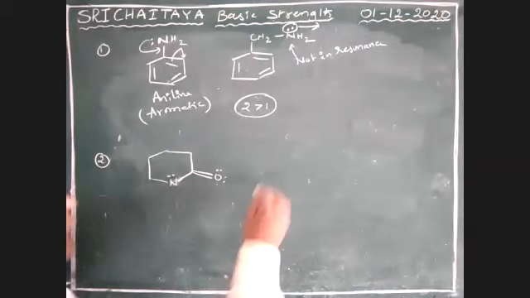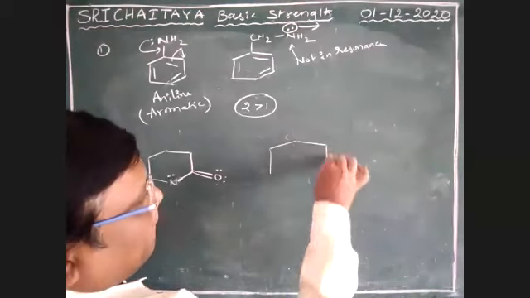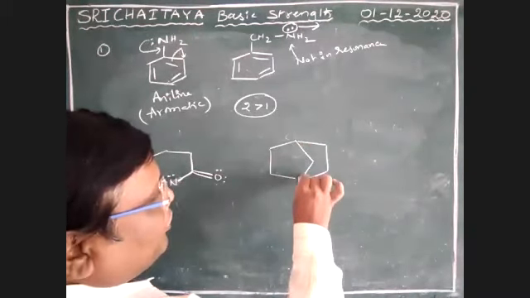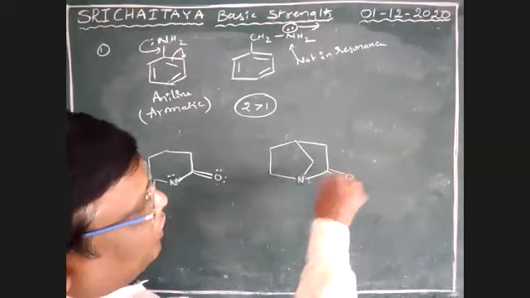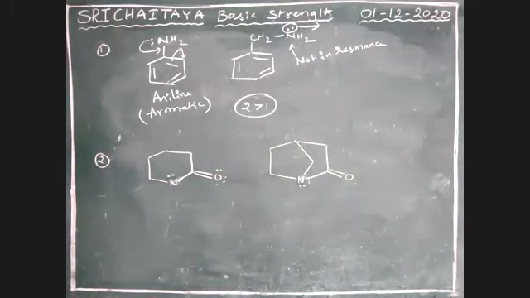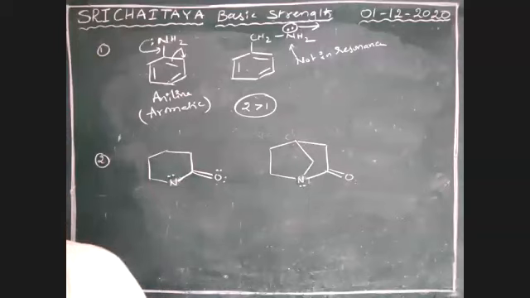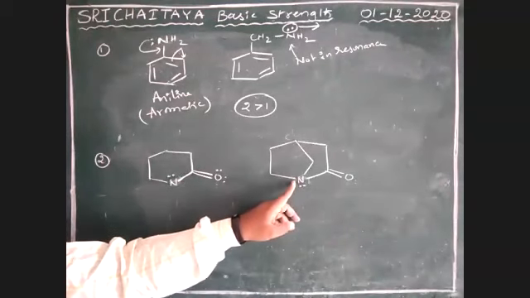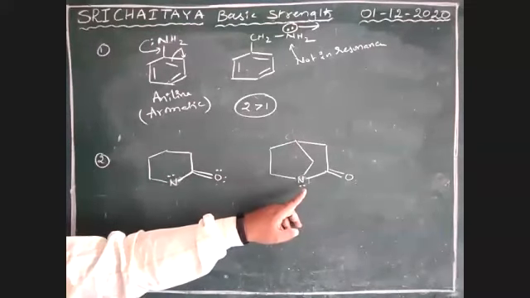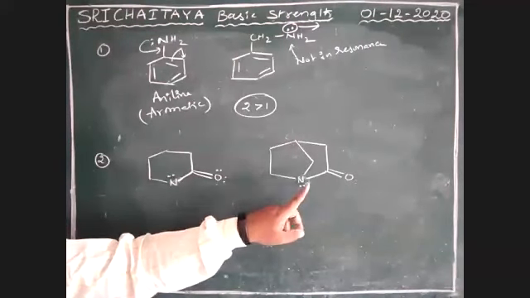Next, at this place nitrogen is there, and here, as usual, oxygen is there. Among these 1 and 2, which one has more basic nature, boys? This is a bridgehead nitrogen. In this bridgehead nitrogen, the lone pair is not involved in resonance.